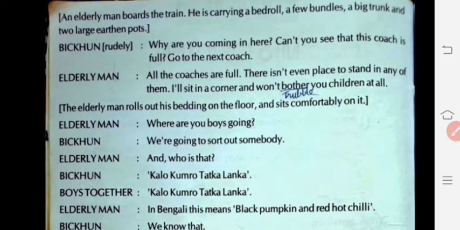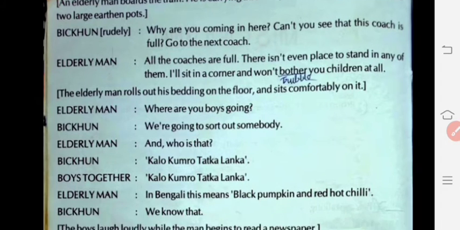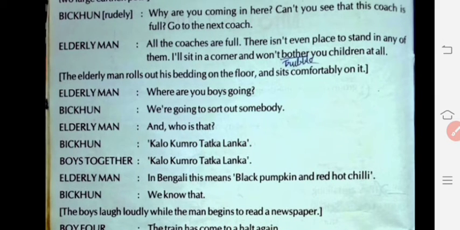The elderly man started asking his first question, "Where are you going, boys?" Bhikkhun replied, "We are just going to sort out somebody, to find out somebody." The elderly man says, "And who is that?" Bhikkhun teases that person by this name, as he doesn't know who the person is.